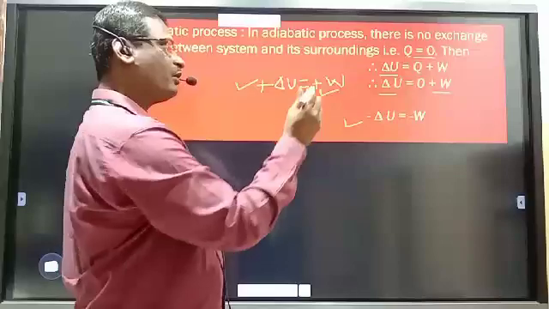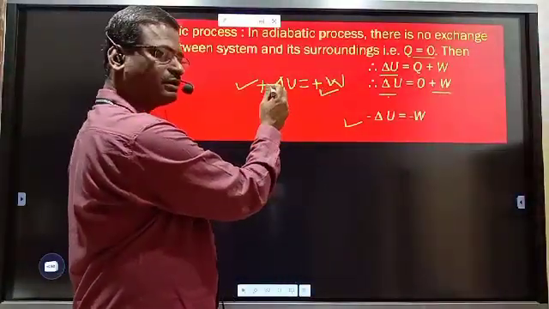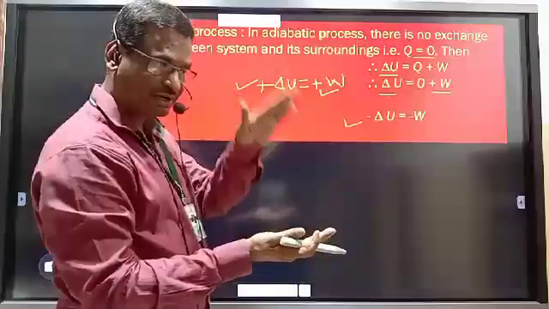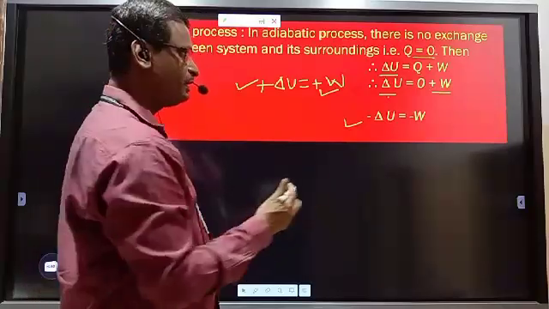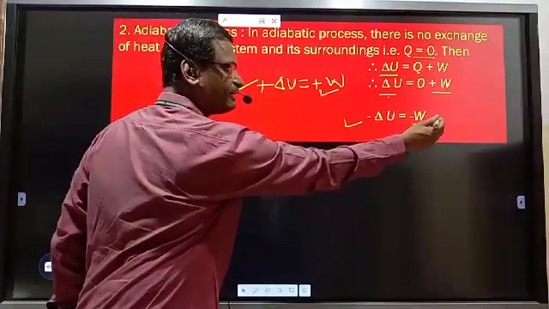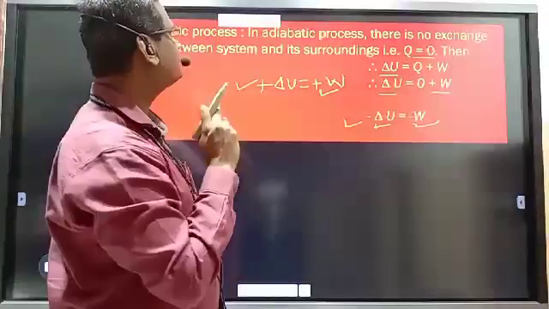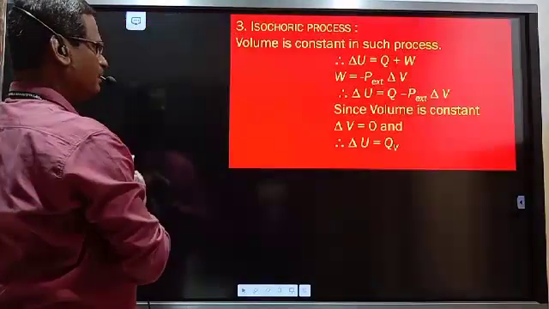So work of compression is done on a system at the cost of increase in internal energy. Compression takes place, internal energy increases, or expansion takes place, internal energy decreases. That is the adiabatic process and first law of thermodynamics.